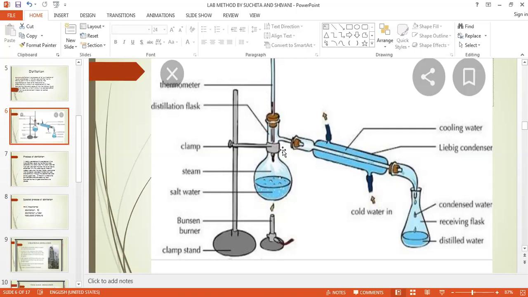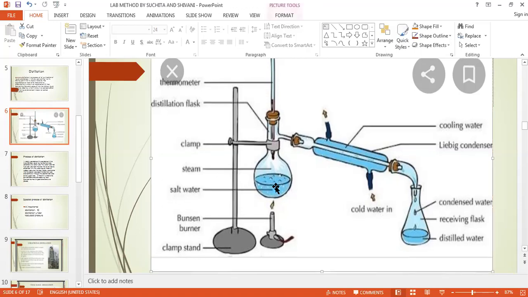The distillation flask is placed on the tripod stand over the wire gauze and kept in position with the help of the clamp stand. This is the clamp and this is the stand. A few glass beads or small pieces of porcelain ware are dropped in to avoid unusual bumping of the liquid during boiling. तो यहाँ पे थोड़ा सा कुछ तो भी solid substance डालना है आपको.